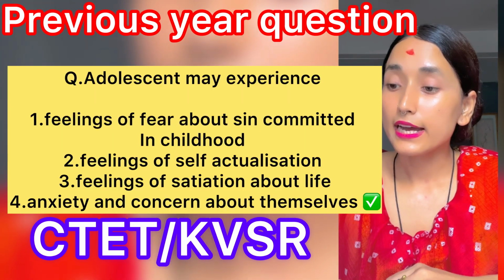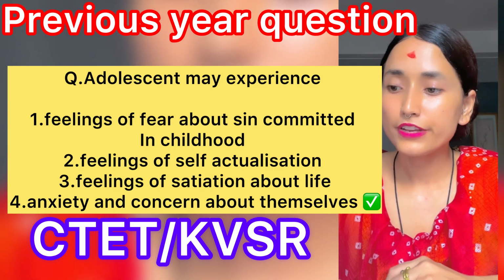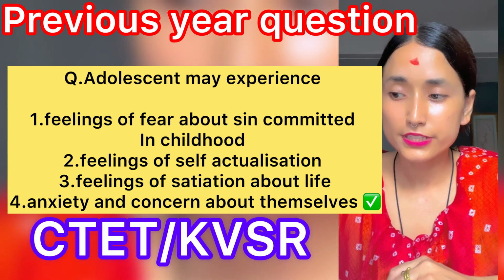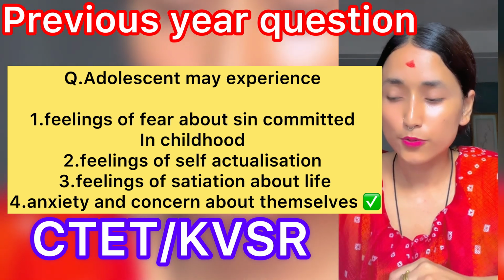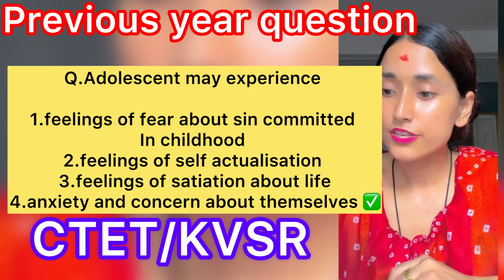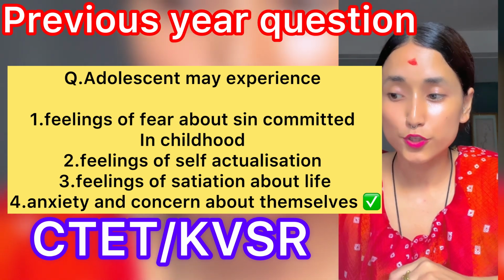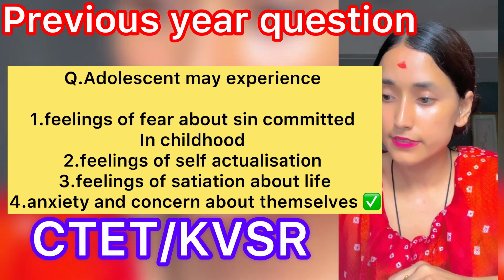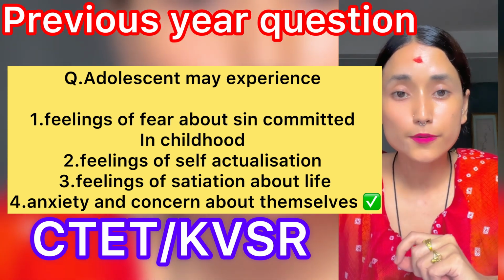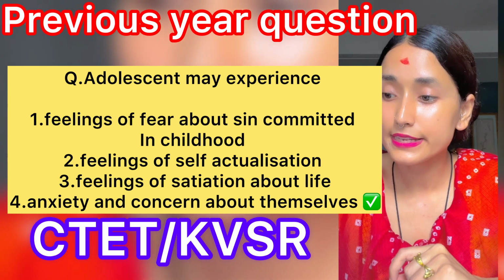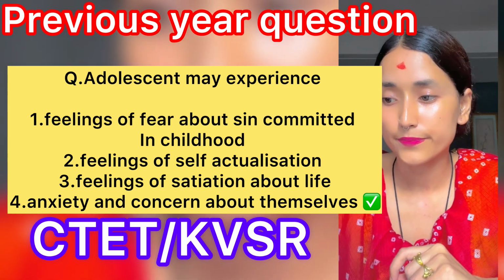Number 3. Adolescents may experience: option 1, feeling of fear about sin committed in childhood; option 2, feeling of self-actualization; option 3, feeling of satiation about life; and option number 4, anxiety and concern about themselves. So what will be the answer? The answer will be option number 4, that is anxiety and concern about themselves.